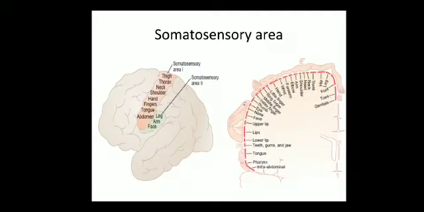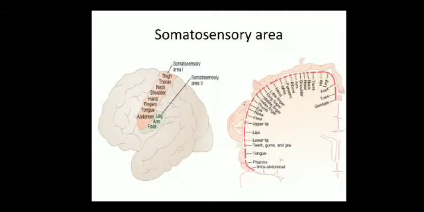The fibers which carry the lowermost sensations will be present on the medial side. As the level increases, going above, these fibers enter laterally to the medial fibers which are of the lowermost body. So that is the spatial orientation of the nerve fibers.